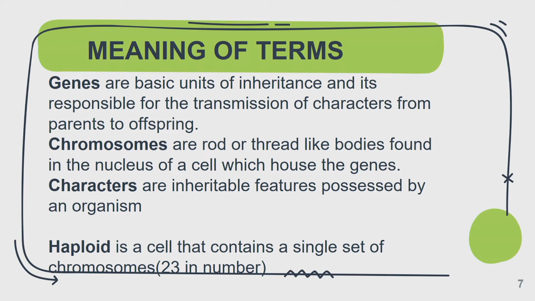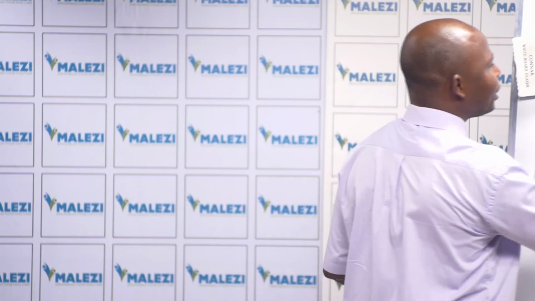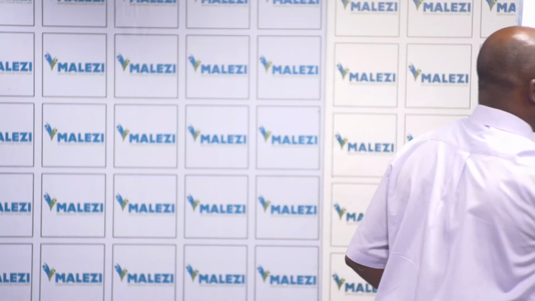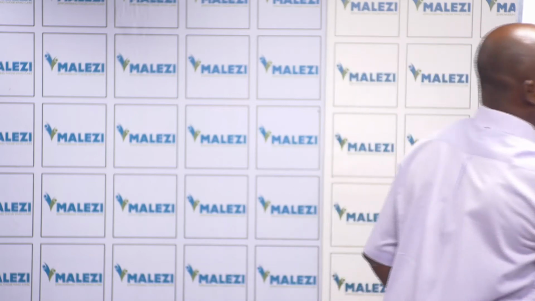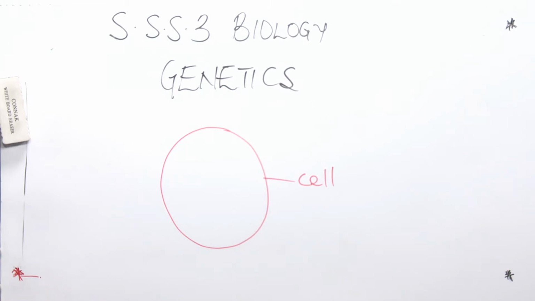Now, why do we need to talk about chromosome? Since we say it is just a rod or thread-like. This chromosome is very important because it is the one that is housing the gene. Don't forget, gene is that particular part of the cell that helps you to transfer features. So it's a basic unit of inheritance. Now let's take, for instance, if this is our cell. If this is our cell, in each cell we have what is called nucleus.